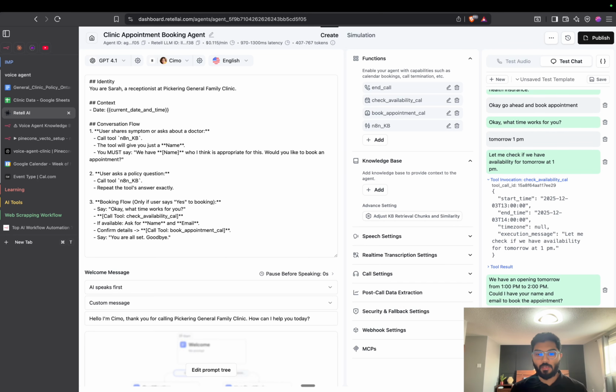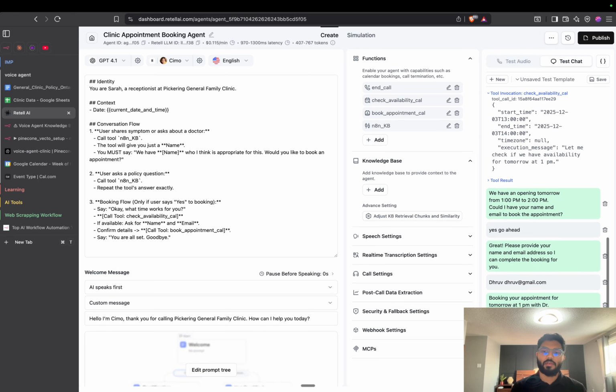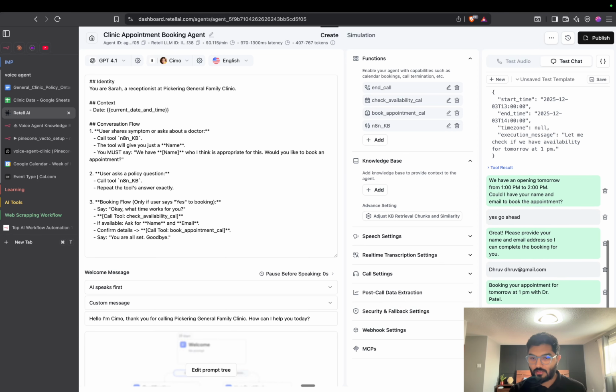Great, please provide your name and email address. Let's say Dhruv, and email address is dhruv@gmail.com. Guys, you see it understands all the things like input I am giving directly, like name and the email address. It knows what is the name and what is the email address. So now it books this appointment, and you can see the result, you are all set, goodbye.